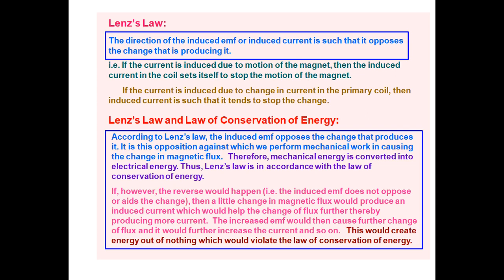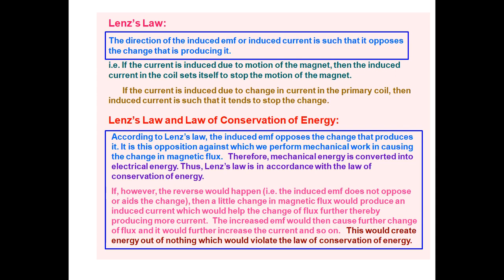This is one stage. When the N pole is moving away from the coil, the EMF is again induced in the coil and the induced current is in the clockwise direction through the coil. So the coil generates an S pole and it opposes the movement of the magnet.